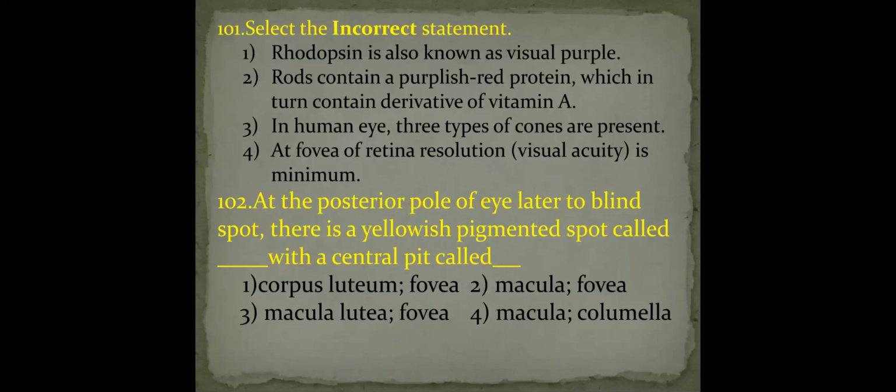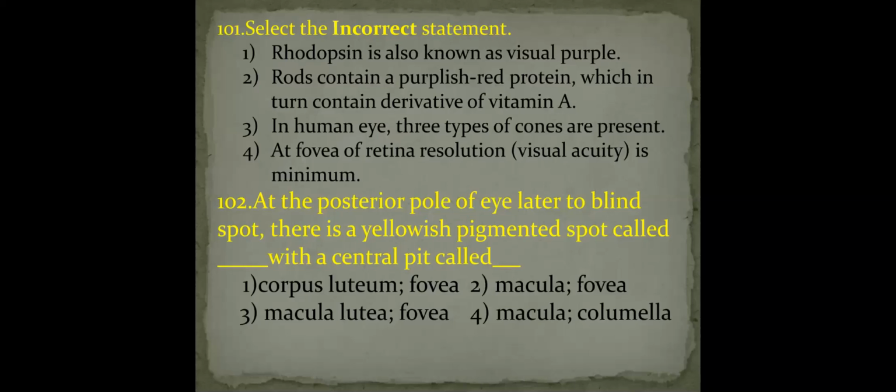Good afternoon, students. In the previous class, we discussed up to 100 questions. Let us start with question number 101. Select the incorrect statement. Rhodopsin is also known as visual purple. Yes, the statement is correct. Rhodopsin is also known as visual purple. It is responsible for vision in dim light.